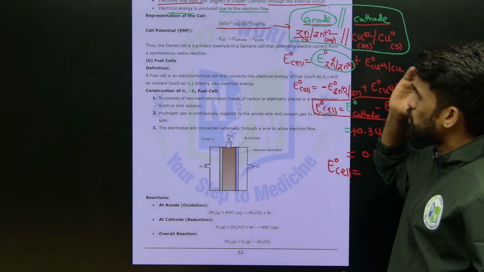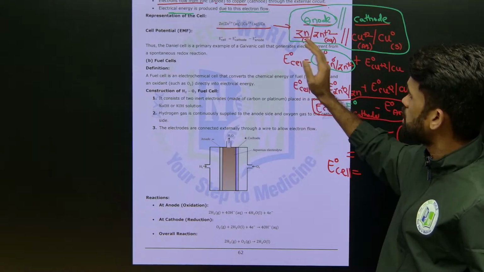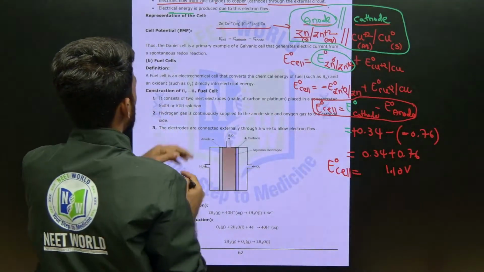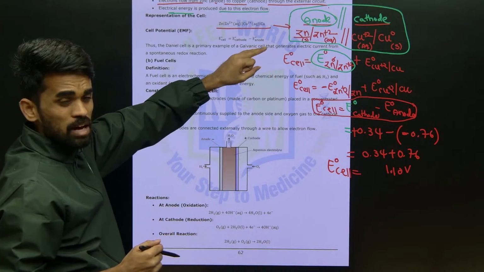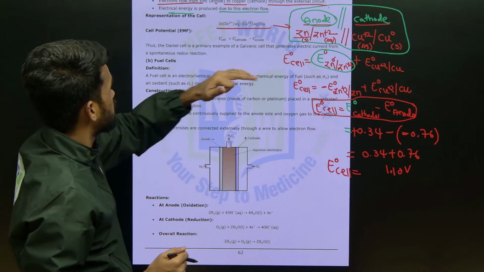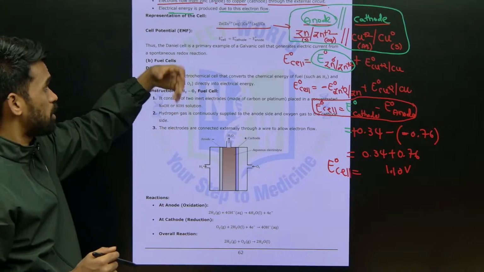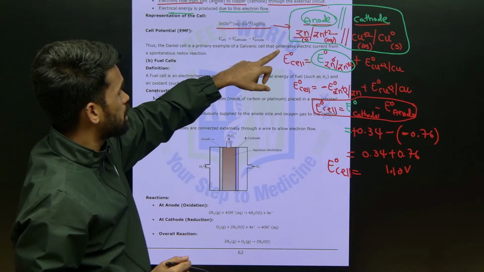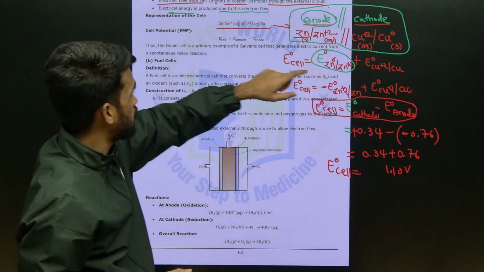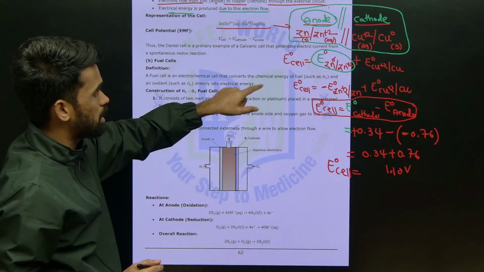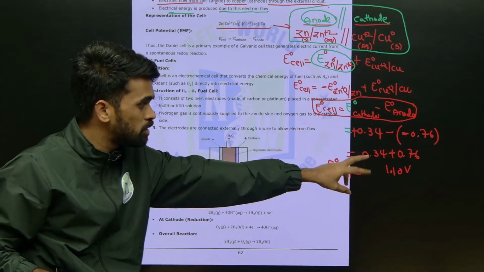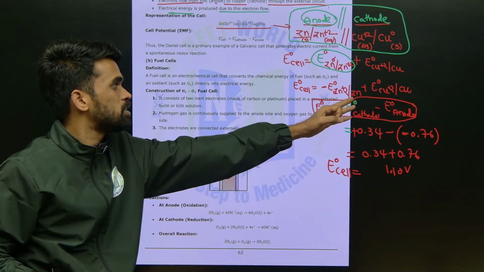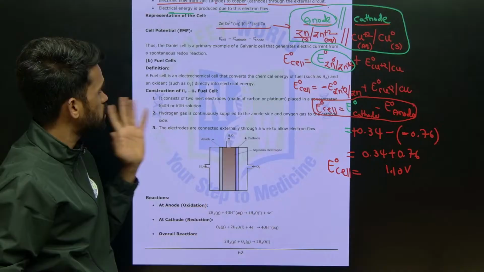Up to here we discussed that the Daniel cell is the primary example of a galvanic cell, which generates electrical current from a spontaneous chemical reaction. Through this spontaneous chemical reaction, electrical energy is generated with a particular potential for this cell. This is the final conclusion.